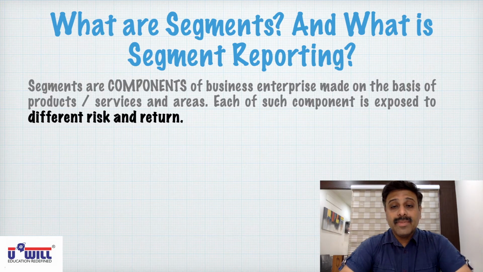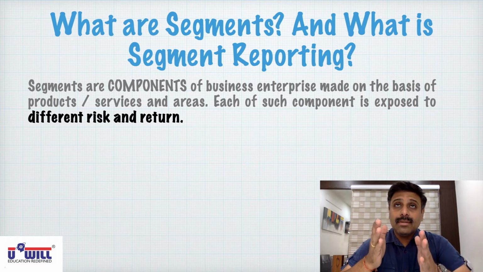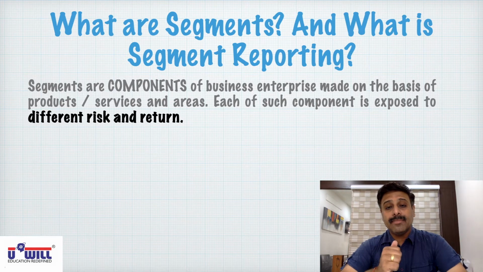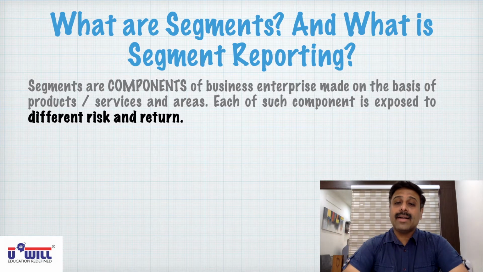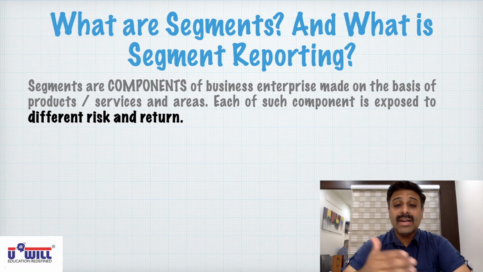For example, if we talk about Tata, then Tata is selling cars also, iron and steel also. Within its car, it may be selling SUV, it may be selling normal sedan car, it may be selling small car like Nano. If we take an example of Hindustan Unilever, then they are into so many different kinds of products.